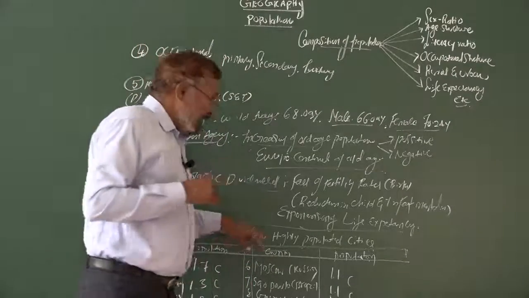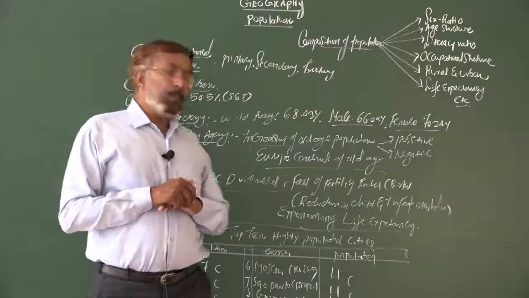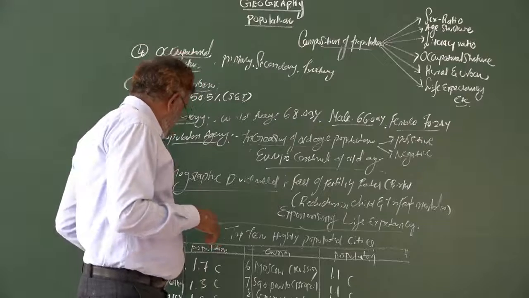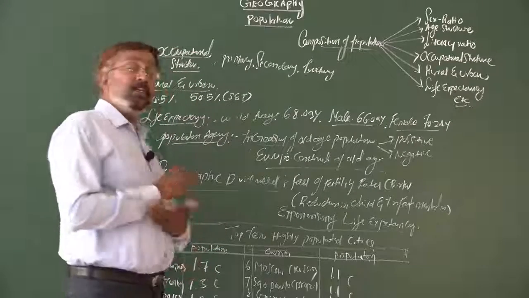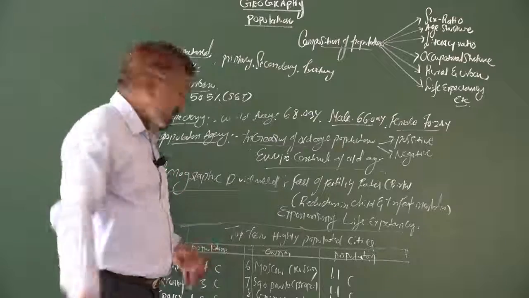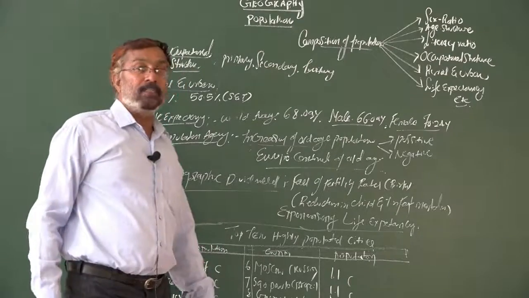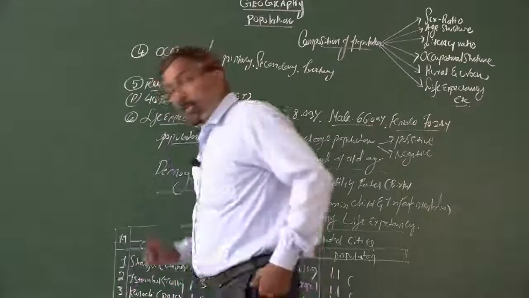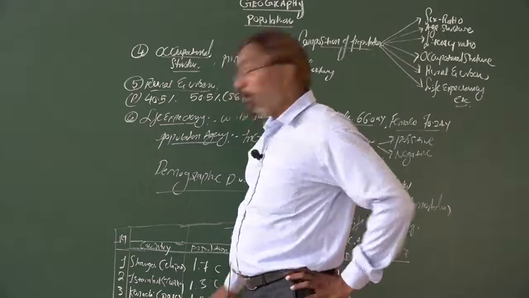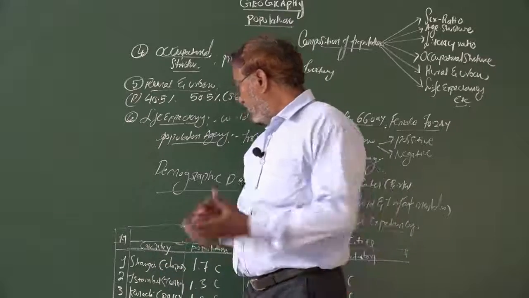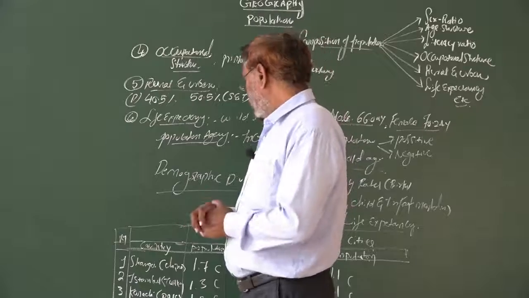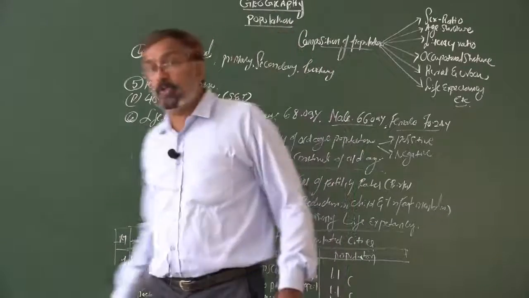At the same time, the world's top 10 highly populated cities are given in the table, with country name and population. Shanghai, China is nearly 1.7 crore according to the 2015 census. Istanbul in Turkey, second place, is 1.3 crore. Karachi, Pakistan, 1.2 crore. Then Mumbai in India, 1.2 crore.